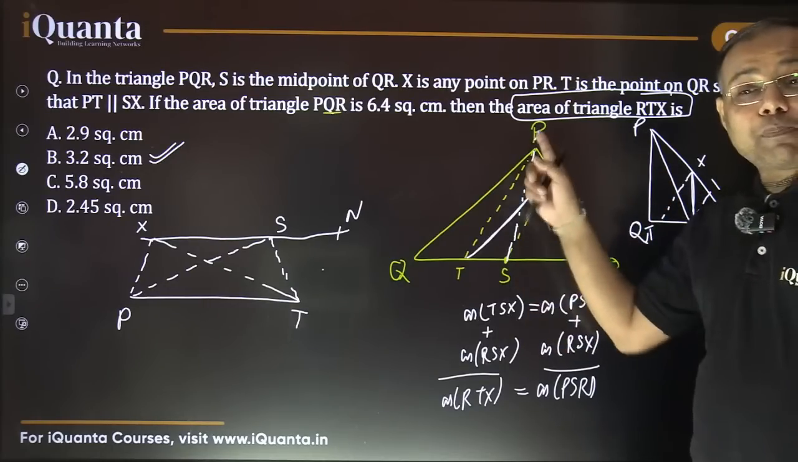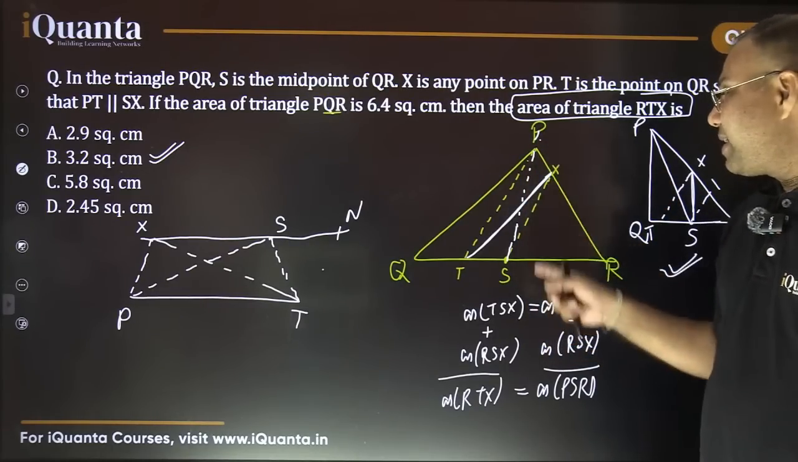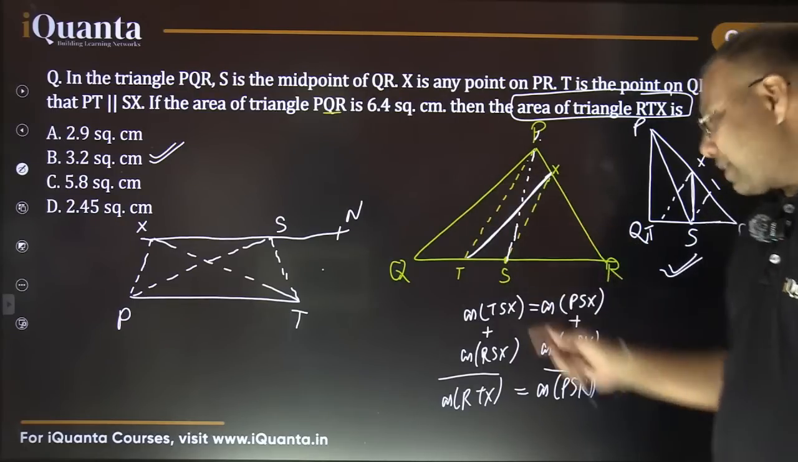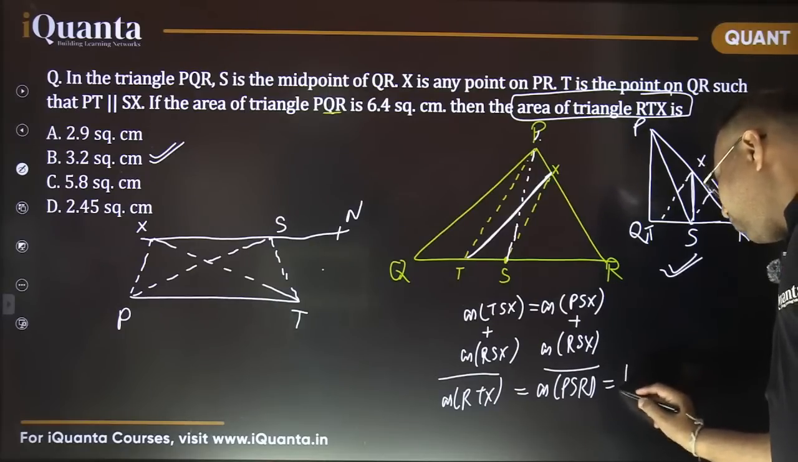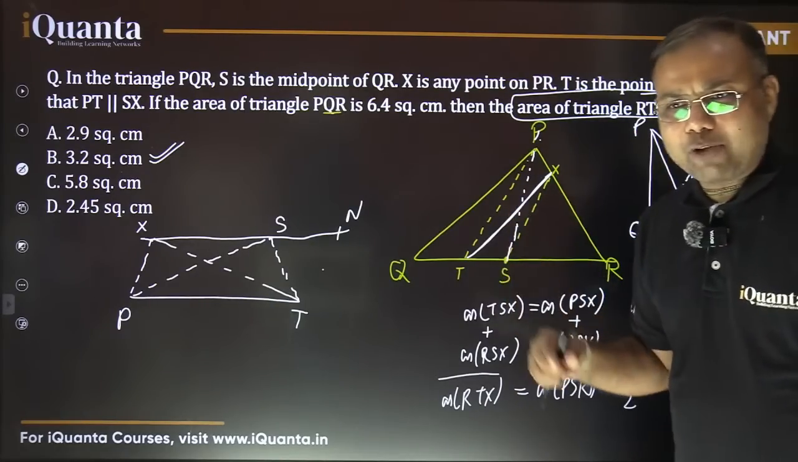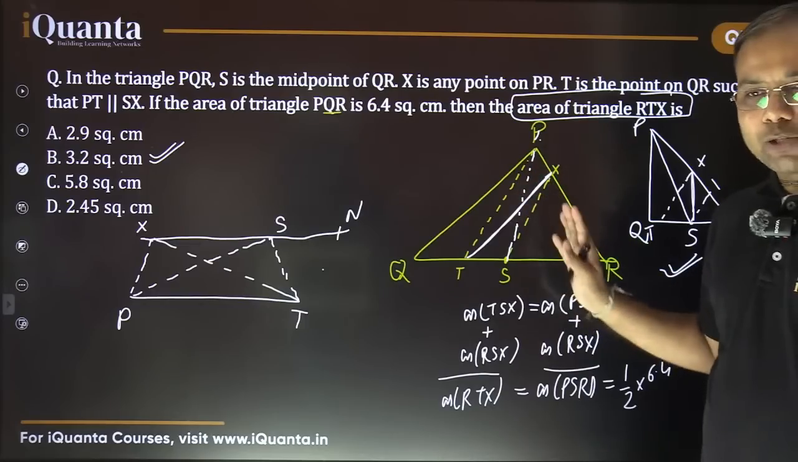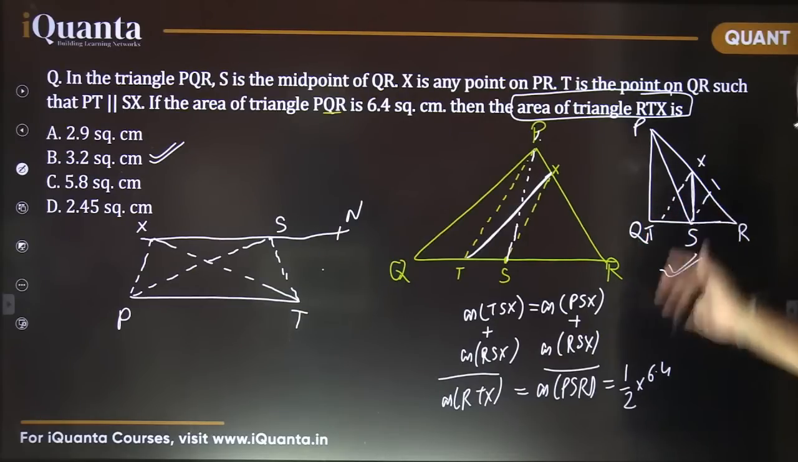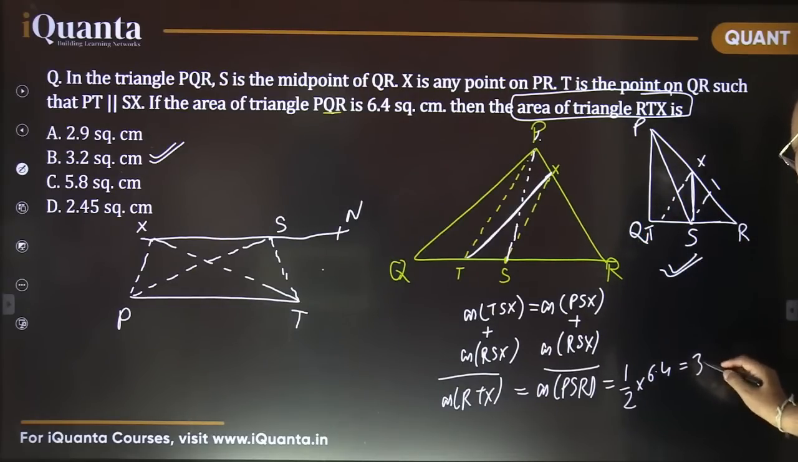And what about this PS? This is the median, so it completely divides the triangle into two equal area triangles. So it is certainly half of 6.4. This is just a very quick question, you just need to observe this part only. Otherwise, as done by some students, that is also a very nice way. So this answer comes out to be 3.2.